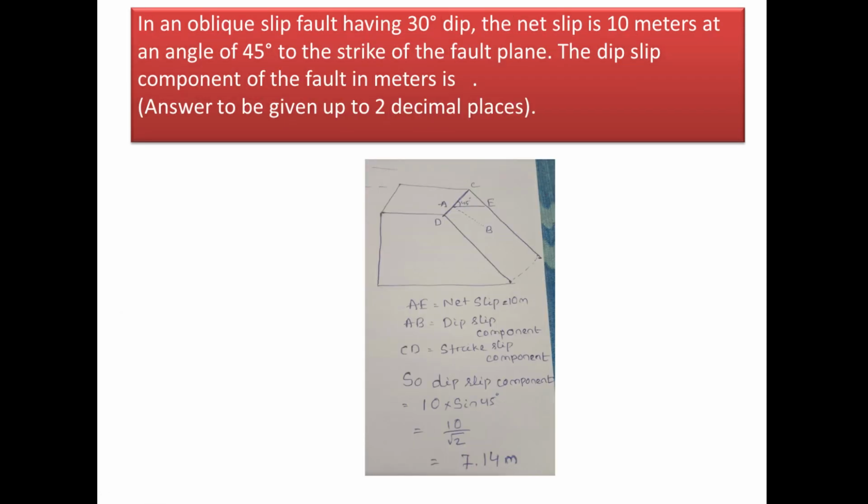Next question. In an oblique slip fault having 30° dip, the net slip is 10 meters at an angle of 45° to the strike of the fault plane, and the dip slip component of the fault is in meters. So in this figure you can see AE is the net slip, AB is the dip slip component and CD is the strike slip component. So with basic trigonometric formulas you can get the dip slip component as 10 into sine of the angle, that is sine 45. So 10 by root 2, which will give you a result as 7.14 meters.